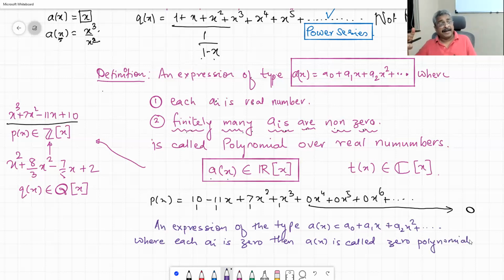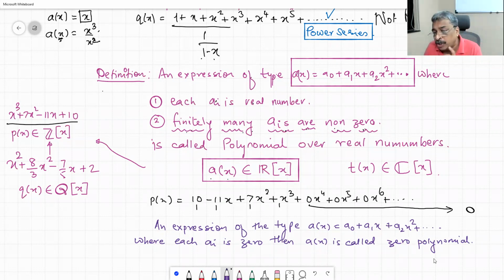It is a separate definition created for the zero polynomial, because whenever you try to develop a system, there will be somebody called the zero additive identity which will keep on troubling you. We have to give special treatment to that identity. Here the zero polynomial is going to be our special polynomial where all the coefficients are zero. Are they finite?